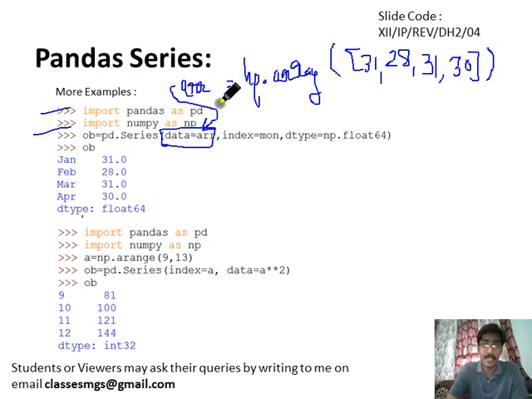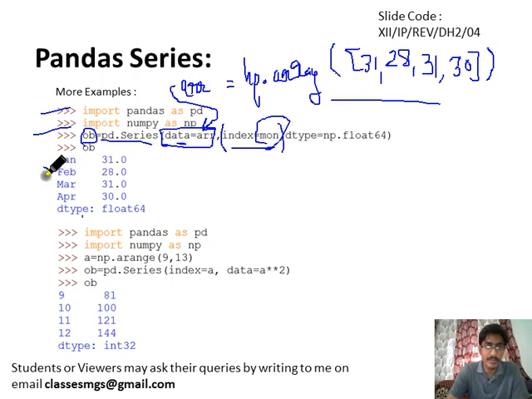Okay, so this array object becomes the data and this index object will become the index. Similarly we can write mon equals np.array and open bracket, and then write January, February, March, similarly whatever we have written here, and then pass this array and mon in the data series function. By executing this line you will be able to create this object in which the indexes will be this. Whatever we pass in the index equals line will become the index of this data series object.